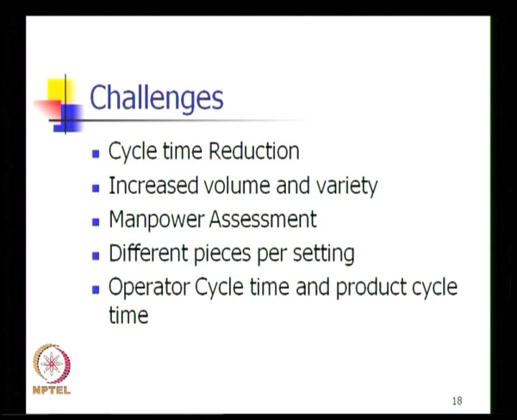So, cellular manufacturing helps, but that is not the end. It does not achieve the cycle time reduction in totality once cellular manufacturing is implemented. In spite of implementing it, organizations continue to work and try and reduce the cycle time.